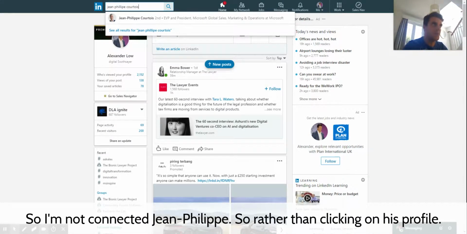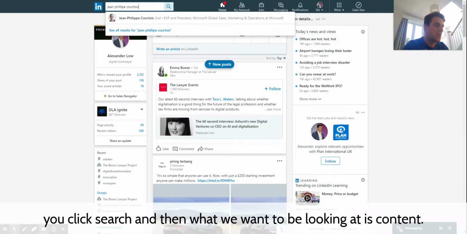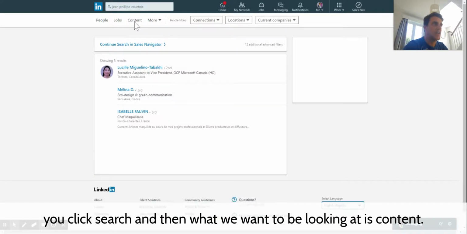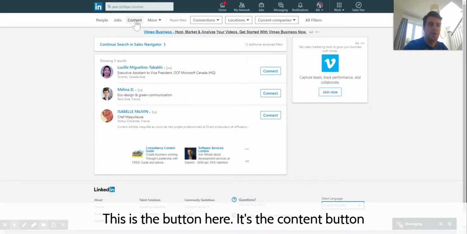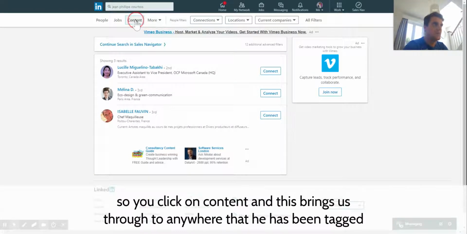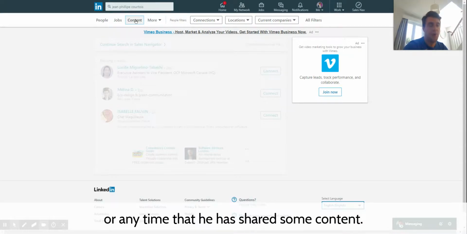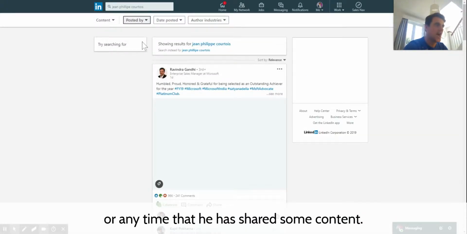So rather than clicking on his profile, you click search, and then what we want to be looking at is content. This is the button here. It's the content button. So you click on content, and this brings us through to anywhere that he has been tagged or anytime that he has shared some content.